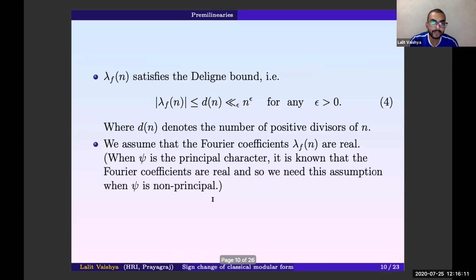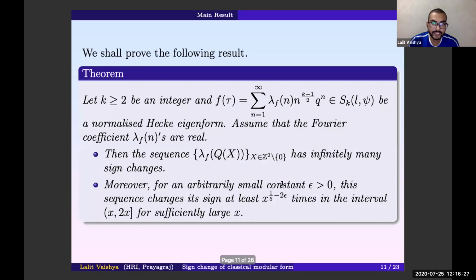Lambda_f(n) satisfies Deligne's bound, and we assume that the Fourier coefficients are real, because it is not necessary that the Fourier coefficients lambda_f(n) are always real. With this assumption, we prove our results. We state that if f is a Hecke eigenform with real Fourier coefficients, then the sequence lambda_f(Q(x)), for the binary quadratic form defined earlier, has infinitely many sign changes.